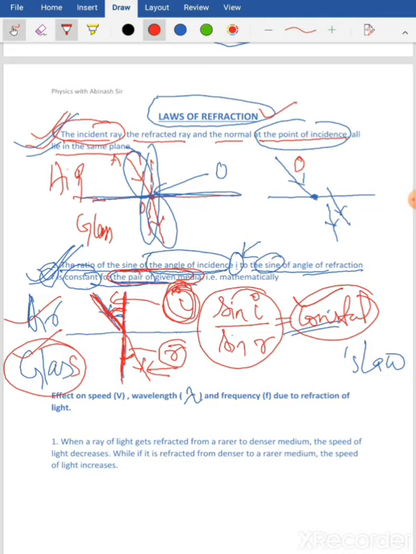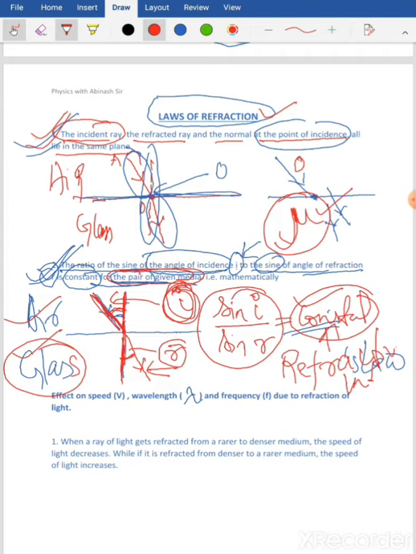So these were the two laws on which refraction depends. This constant we also call the refractive index, which we are going to learn in the next class. Refractive index is represented by a Greek letter called mu. We use micro for smaller units, that is called mu. But here in this chapter, this mu represents refractive index.